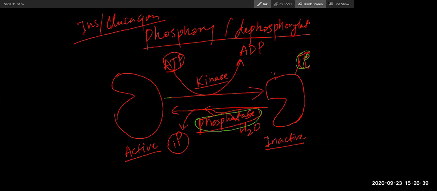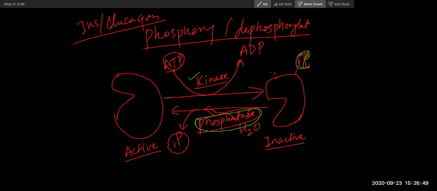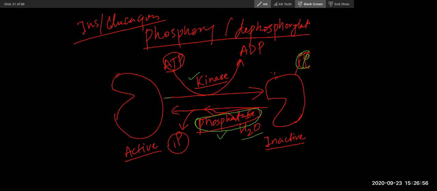So this is a transferase, right? Kinase is a transferase. So when you have to phosphorylate, you need kinase. But when you need to dephosphorylate, you need a different enzyme that is called phosphatase. It is a hydrolase. Right. Okay. That makes way more sense.